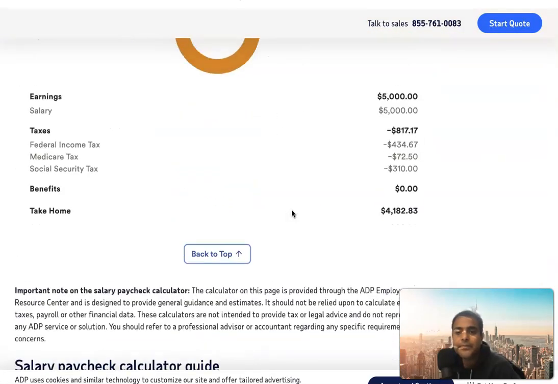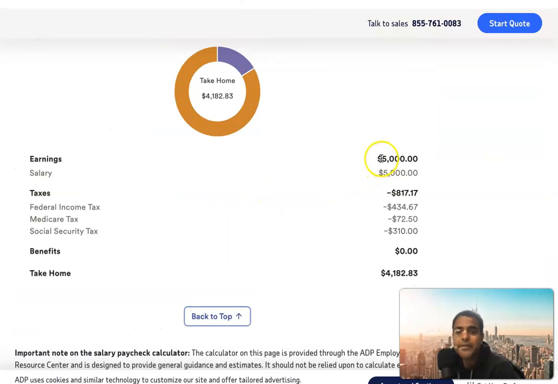And this is where it comes. The result is their net pay out of the $5,000 gross pay. Their taxes will be around: federal will be $400, Medicare will be $72, and Social Security tax will be $310. So $800 will be taken away in tax, Medicare, and Social Security. So the net pay in the bank account they will get is